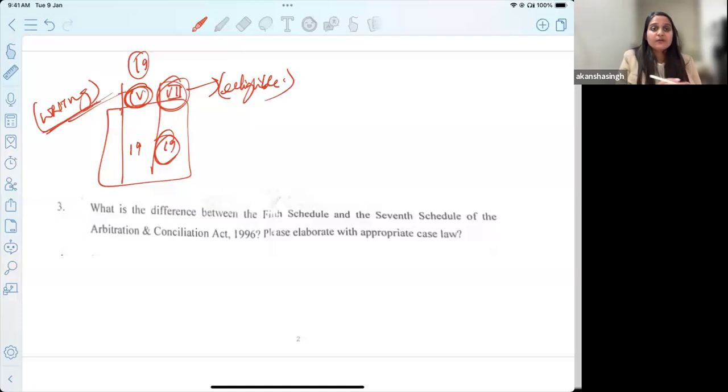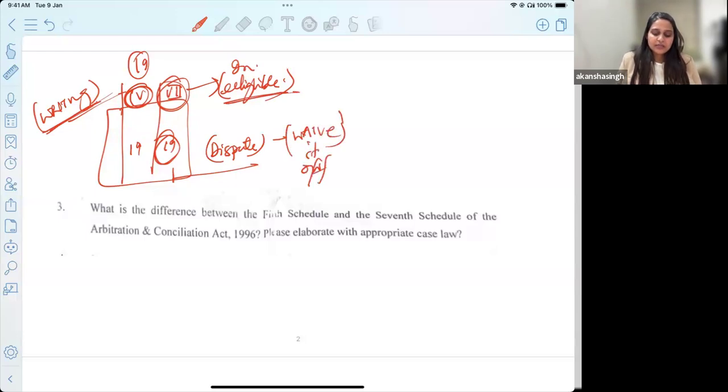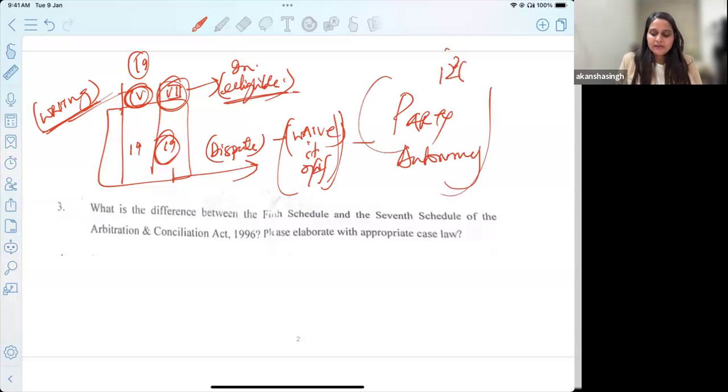Now, after the dispute has arisen, can you waive off this ineligibility? Yes. You can now waive it off by putting it in writing. So this is a ground of party autonomy that we allow under this particular provision, that is section 12 subsection 5 of the Arbitration Act.